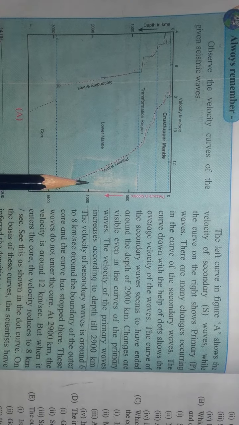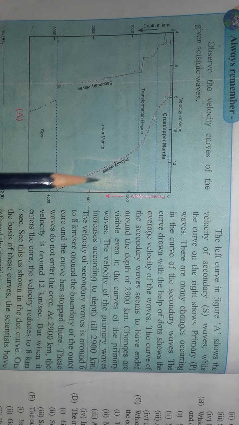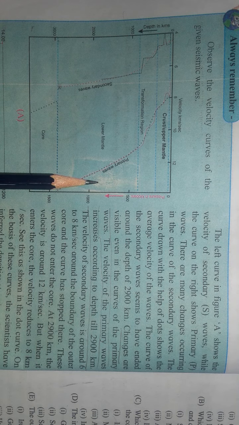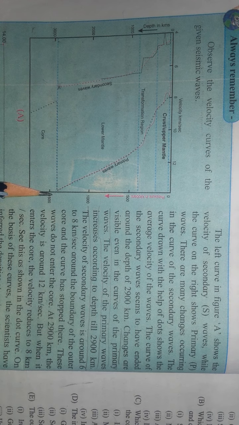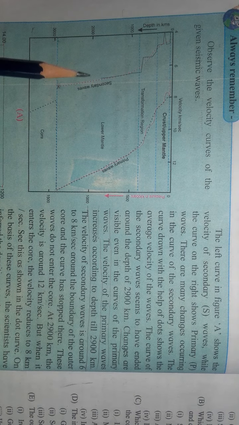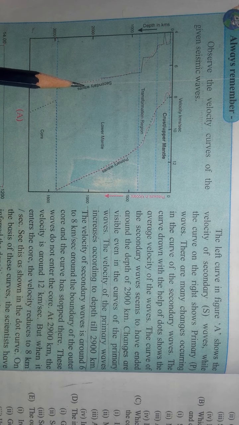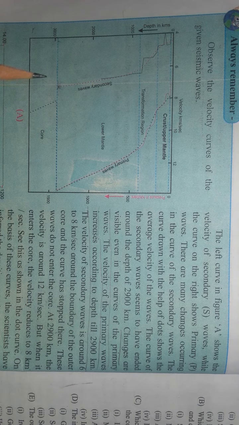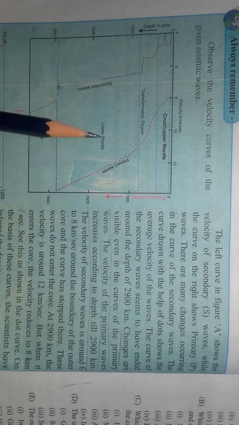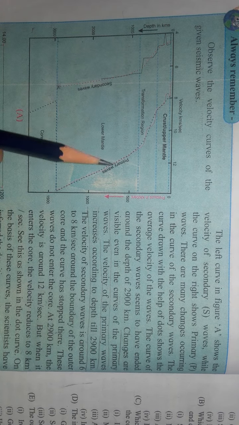Some changes are visible even in the curves of the primary waves. The velocity of the primary waves increases according to depth till 2900 kilometers. The velocity of secondary waves is around 6 to 8 kilometers per second around the boundary of the outer core. This is the boundary of the outer core, and the curve has stopped there. These waves do not enter the core. Remember, the secondary waves do not enter the core because they only travel through a solid medium, and primary waves travel through solid, liquid and gaseous media.